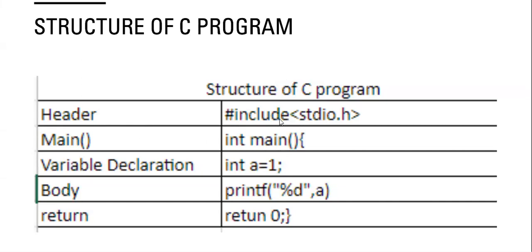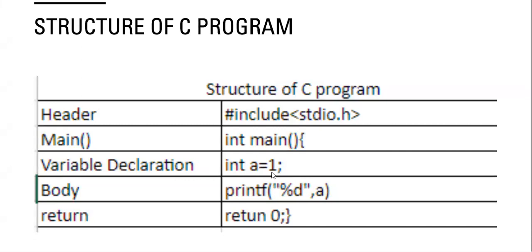Here the header will be like pre-processing, and the main method is like, whenever main comes, we are going to start our construction work. And variable declarations: after construction has started, we need to initialize something to start the work, like concrete. We need concrete and sand, and we need to mix them. In a similar way, we need to initialize things.